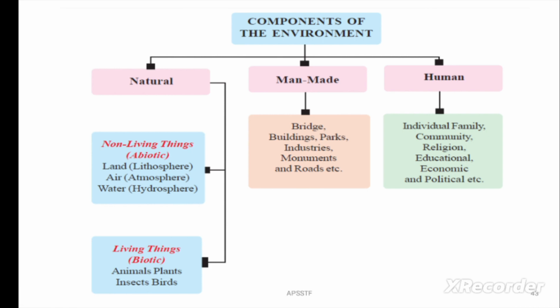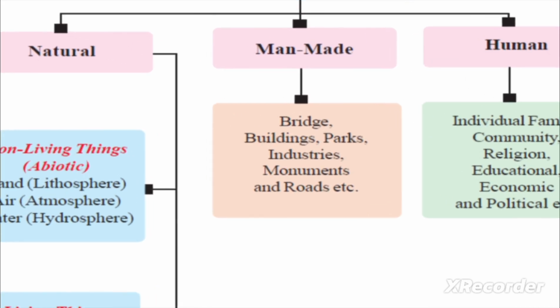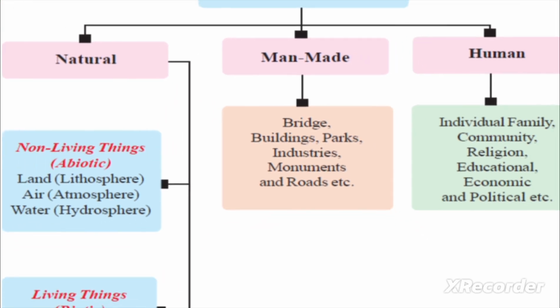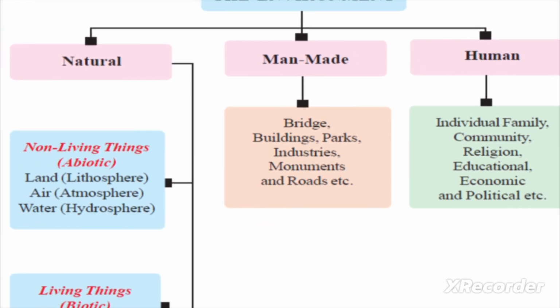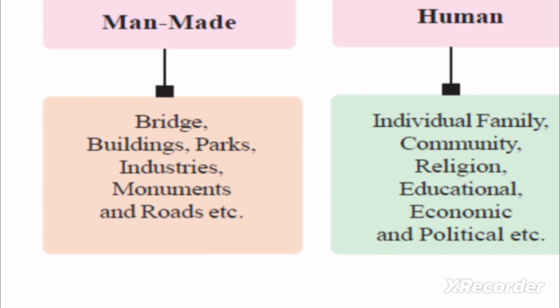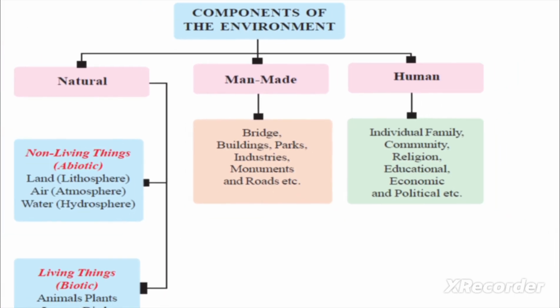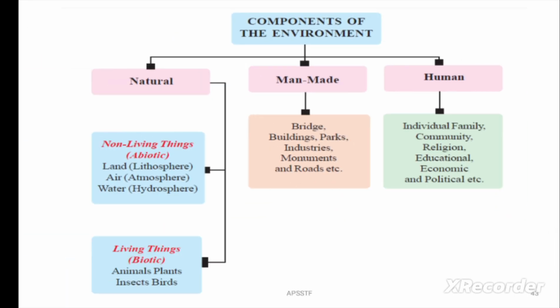Man-made environment: bridges, buildings, parks, industries, monuments, roads, etc. Human environment: individual, family, community, religions, educational institutions, education, economy, and politics. These are known as human environment.